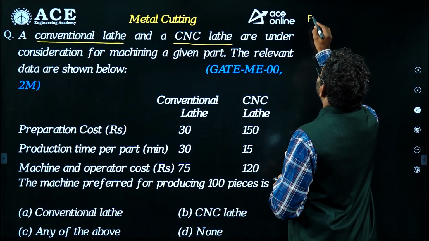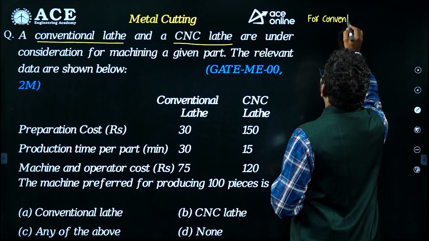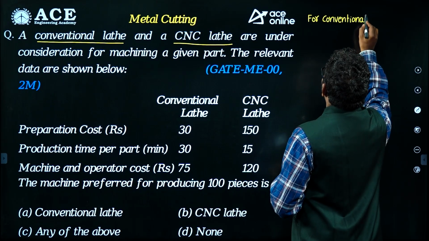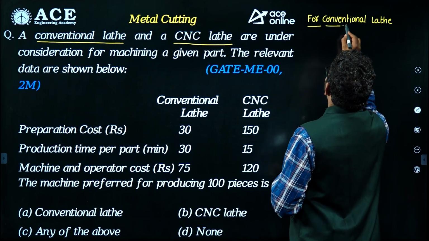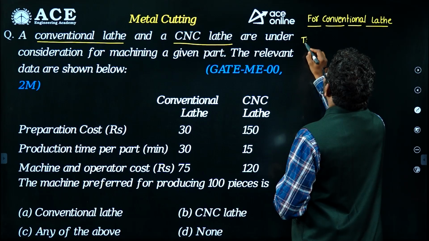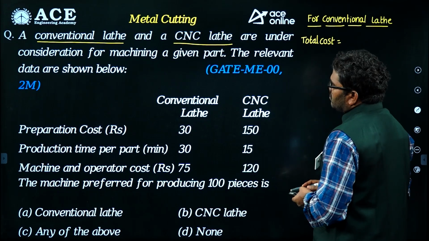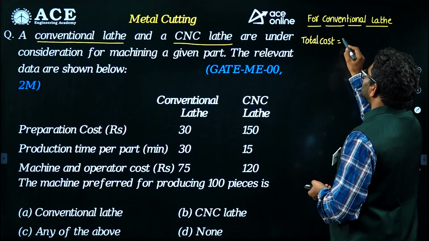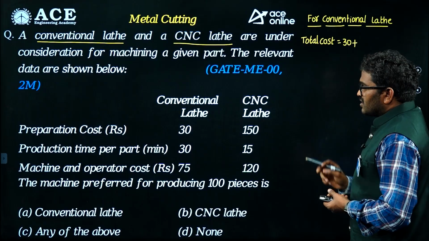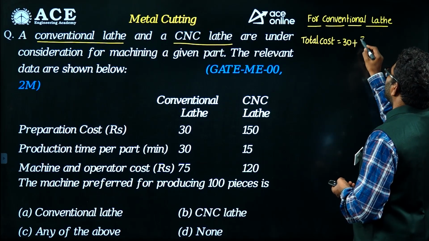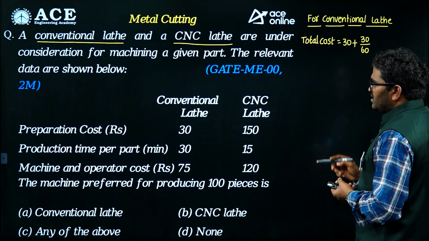See, for the conventional lathe machine, total cost is equal to preparation cost 30 plus machining cost. 30 minutes is spent, so I am converting into hours: 30 by 60.